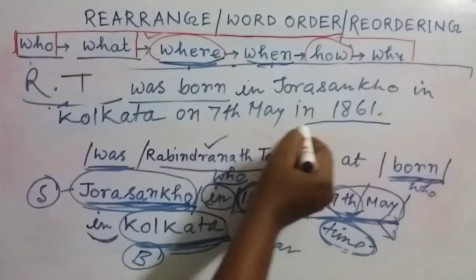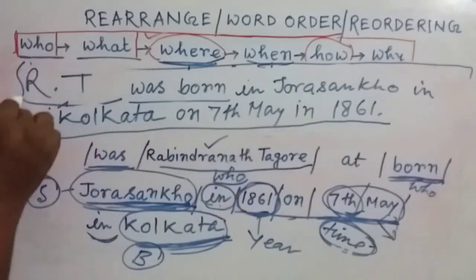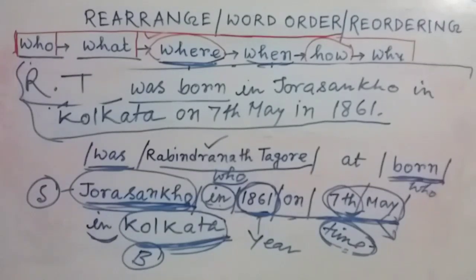This is the complete sentence. There are no such mistakes in this sentence. This is a complete sentence, and we have to do the same thing in the examinations or anywhere in our daily conversation, whatever it may be. We have to follow this structure. My dear friends, I think the system is clear to you. Let's look at the other example.